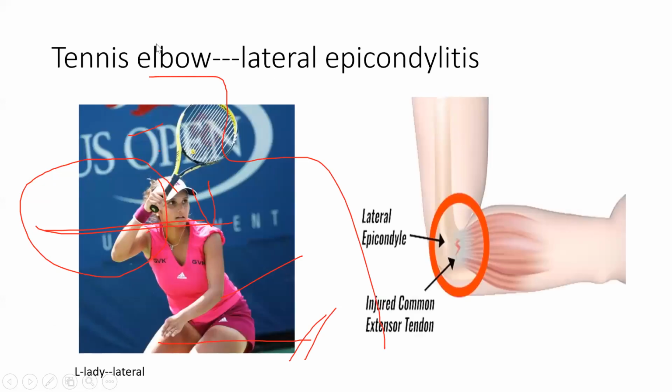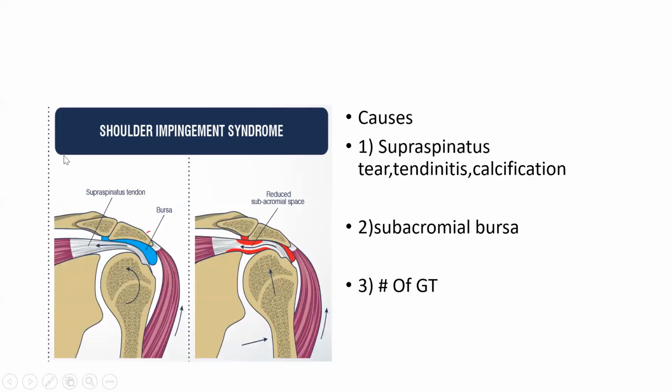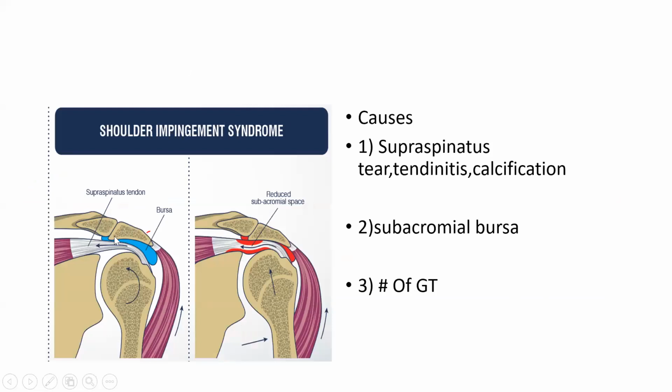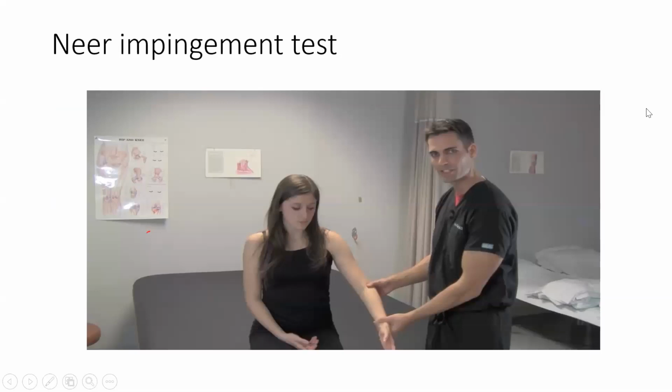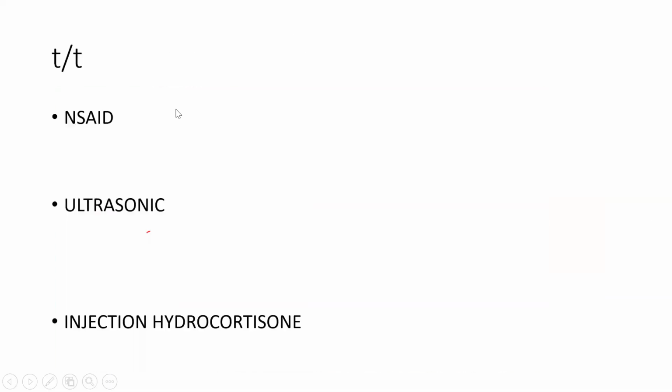Now, we'll revise that portion before going on. So painful arc is 60 to 120 degrees, there would be pain in this mid arc because of humeral acromial space compromise. This is shoulder impingement because of supraspinatus tendinitis. The supraspinatus attachment is on the GT, so a GT fracture can also cause this. Maybe bursitis may cause this. There is a test, Neer's impingement test, and Hawkins' test where you do internal rotation. The treatment is anti-inflammatory.